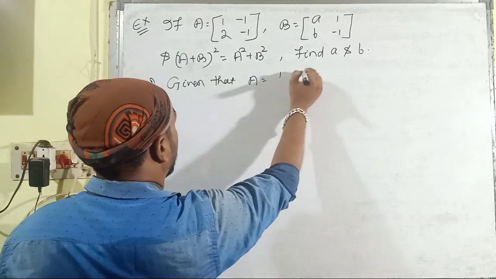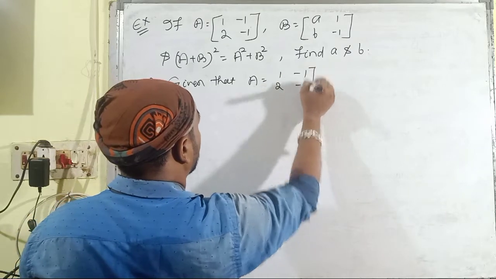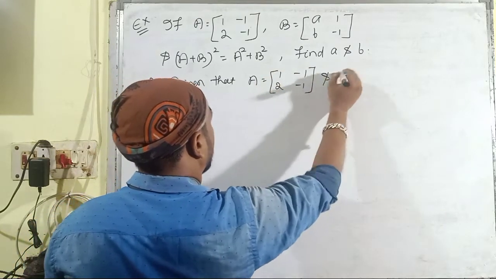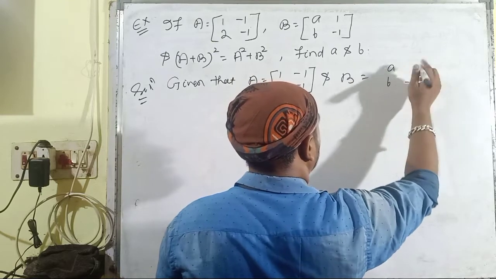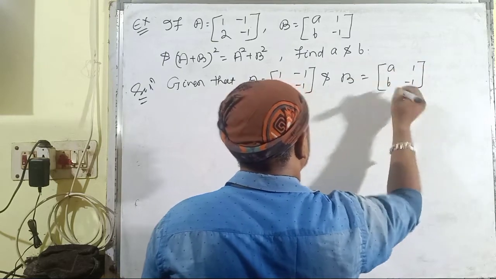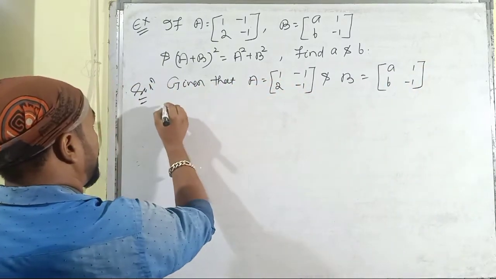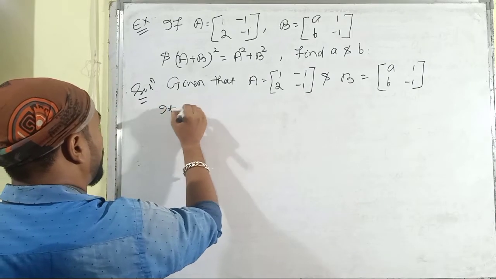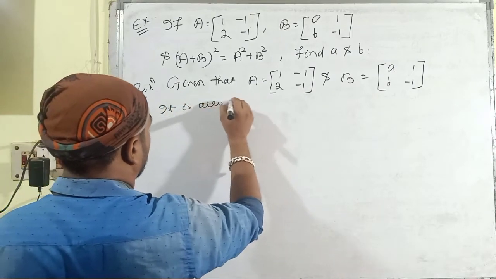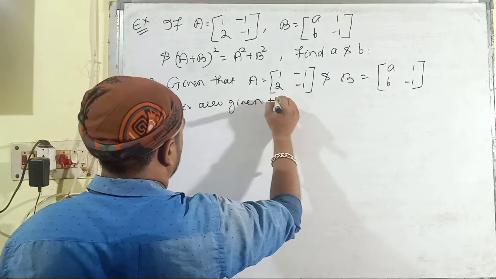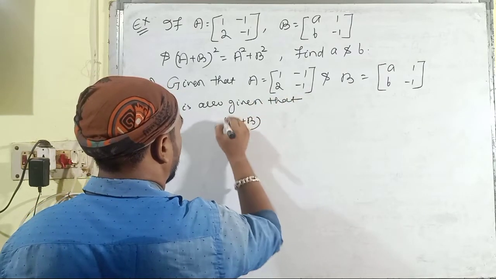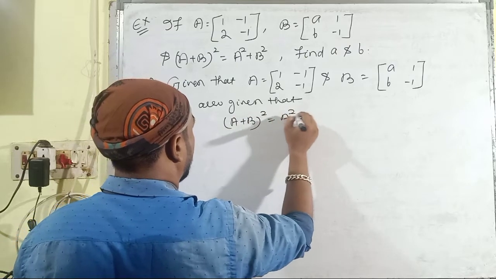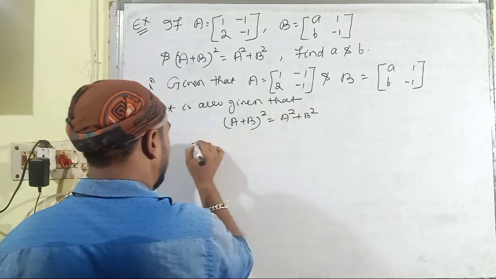A is equal to 1, minus 1, 2, minus 1, and B is equal to a, 1, b, minus 1. It is also given that (A plus B) whole square is equal to A square plus B square.